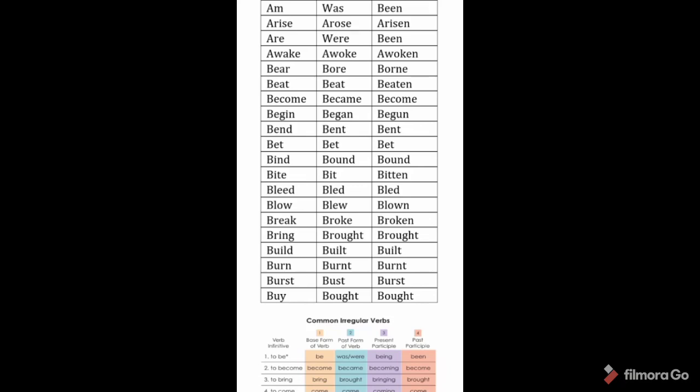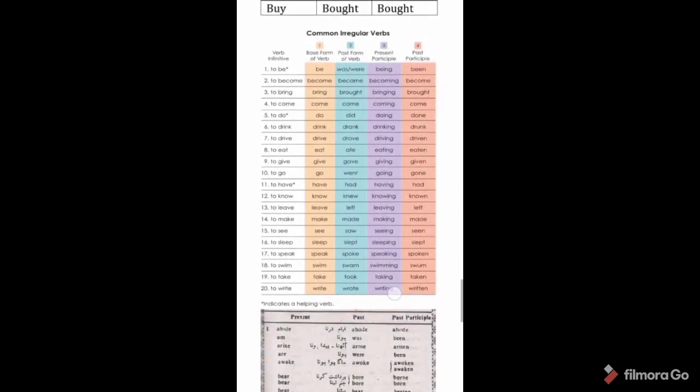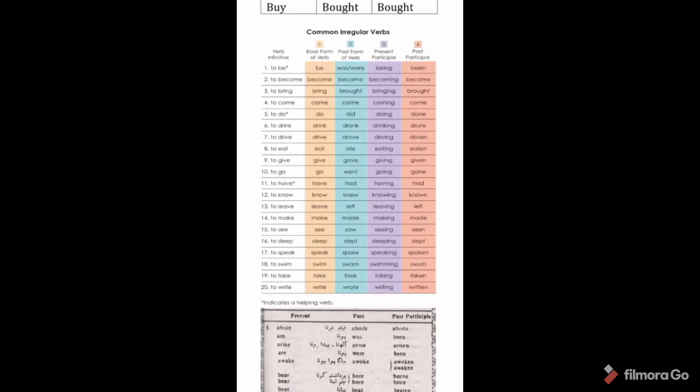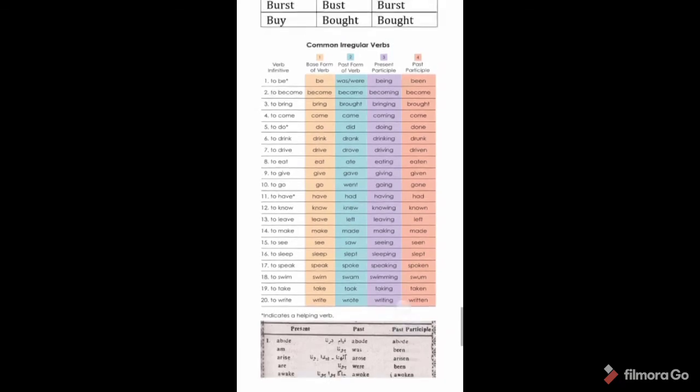Bent is also an irregular verb. Bind, bound, bound, irregular. Bite, bit, bitten, irregular. Bleed, bled, bled, irregular verb. Blow, blew, blown. Break, broke, broken. These are all irregular verbs. Here are more examples of the verbs I have given.